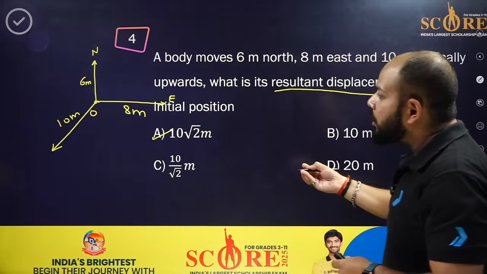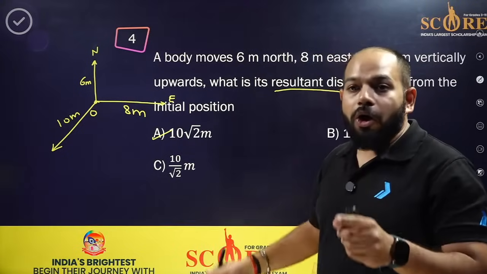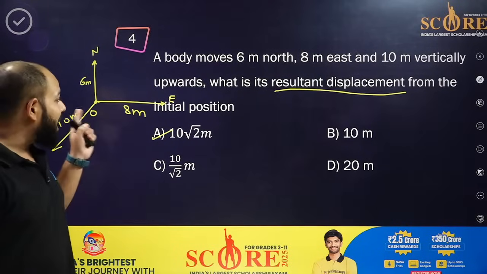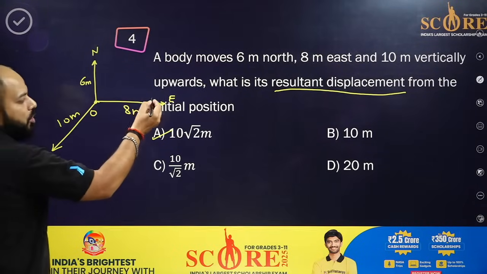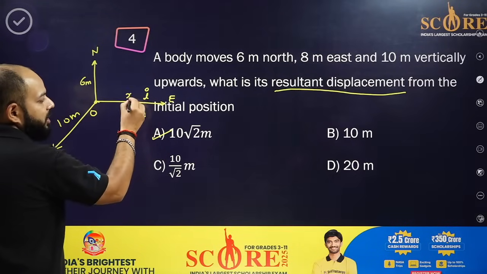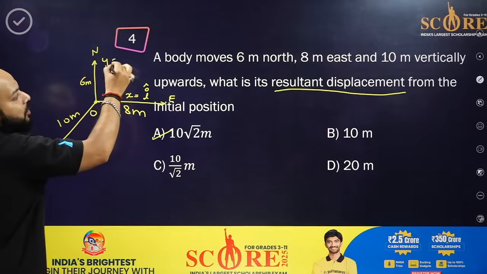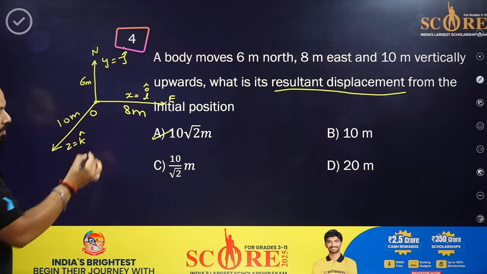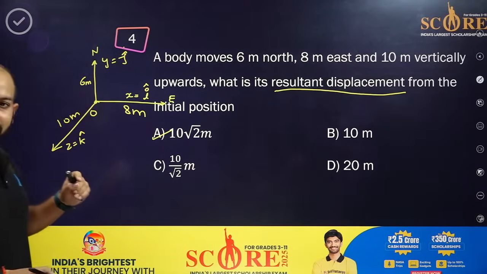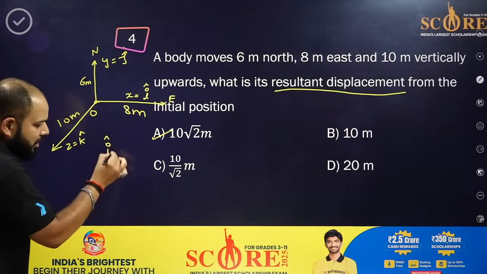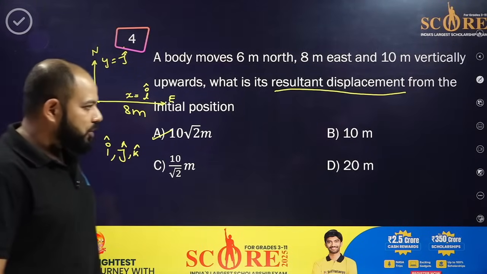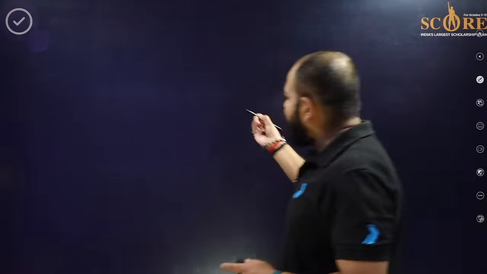Got it? So now in the coordinates we have one thing, and that's called what? I, j, and k in the vector form. The x-axis is called the I cap, y-axis is called j cap, and z-axis is called k cap. We have x, y, and z axis, that is called I, j, and k cap. Clear? I hope it's been clear. Now see it here. So we have this diagram.